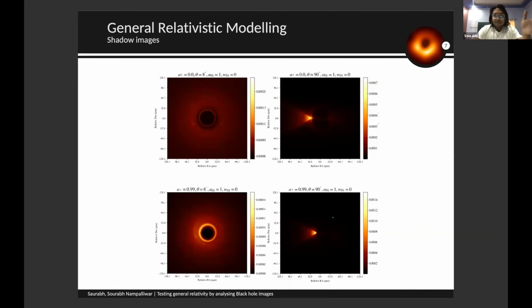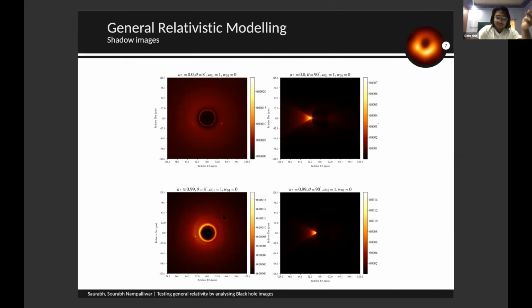So here are some sample images that we have generated using the simple thick accretion disk. Here we have a rotating black hole, where the spin in the first row is 0, which means the black hole is not rotating at all. In the second row, we have a spin of 0.99, which is the extremal case, a very fast rotating black hole.